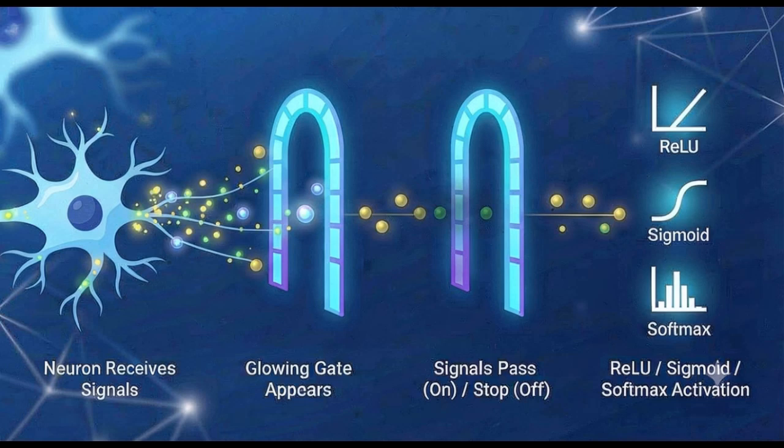There are many activation functions, but beginners only need to remember 3. 1 is ReLU, the most commonly used. 2 is sigmoid, often used for yes or no predictions. And 3 is softmax, which selects one answer from many possible options. You don't need to memorize the formulas right now. Just remember that activation functions help the network make smarter decisions.